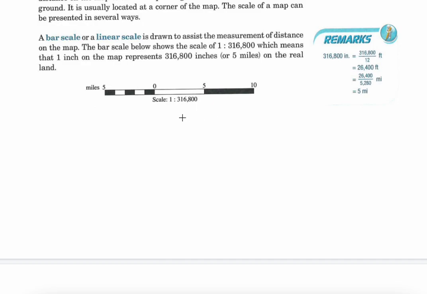Now, all that means is that in inches, each time you see 1 inch, it corresponds to 316,800 inches. And why that number? Well, they wanted it to represent 5 miles. So they basically converted the 5 miles into inches instead, and that's where that number came from.